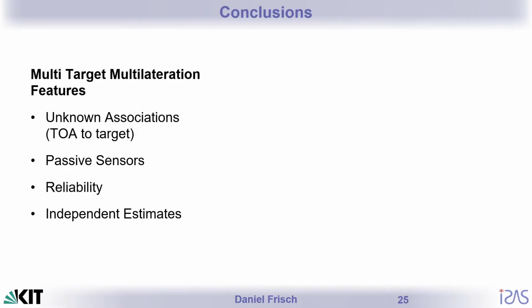Summarizing, we propose a method for multi-target multilateration that can be used if the associations between times of arrival and transmitting targets are unknown. We only require a network of passive synchronized sensors. Our method is very reliable and we provide independent point estimates.